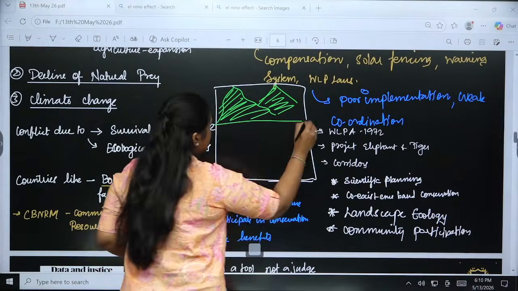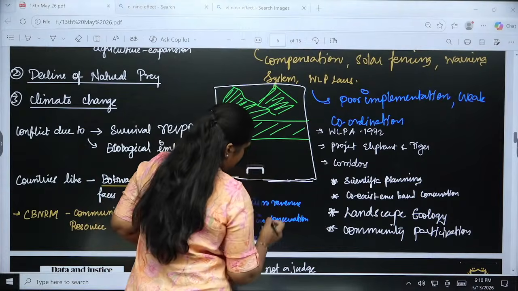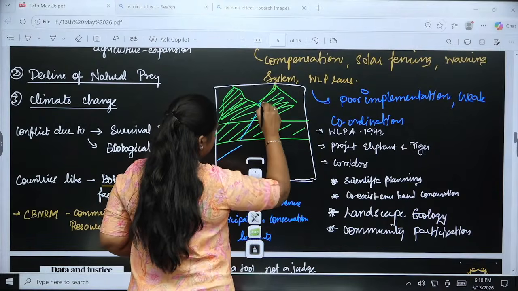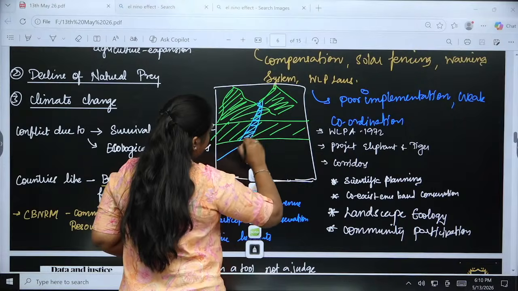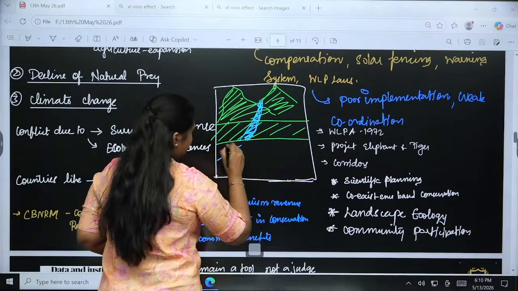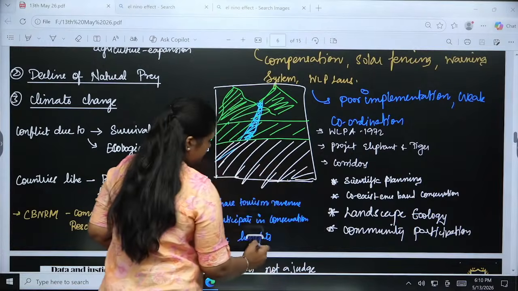In this area humans, the plains, and here water resources are coming. The drawing is bad. So these are like urban area or semi-urban area.